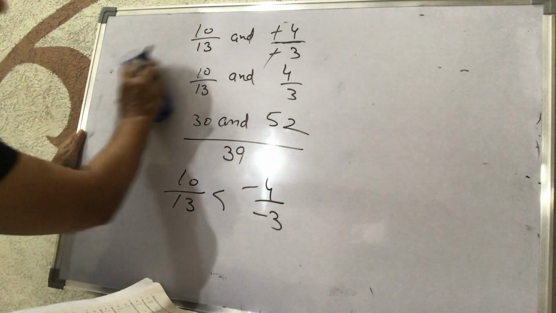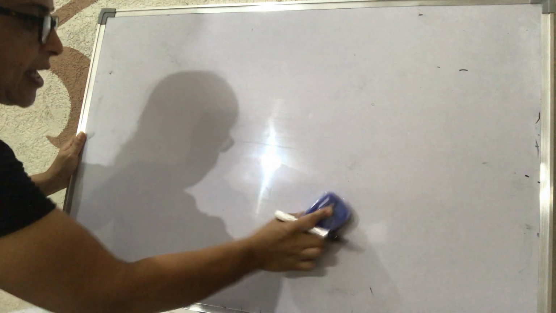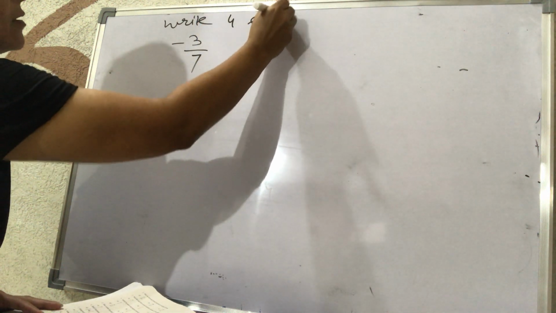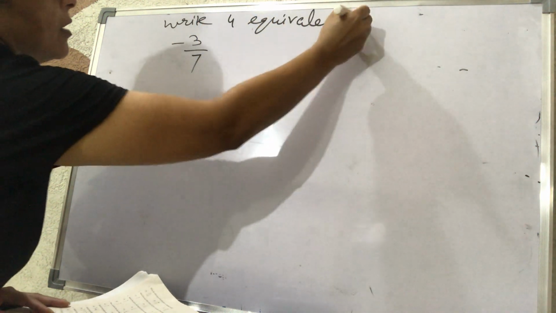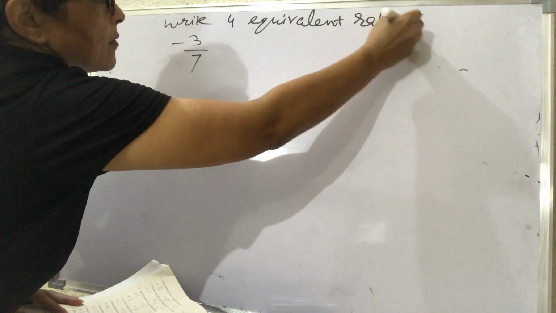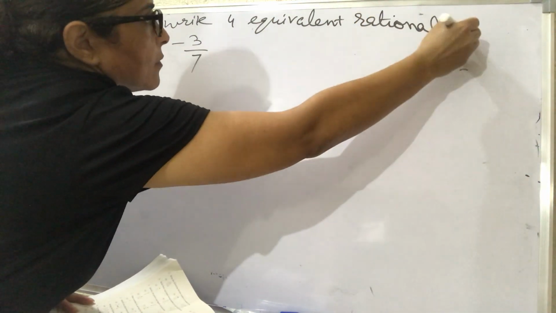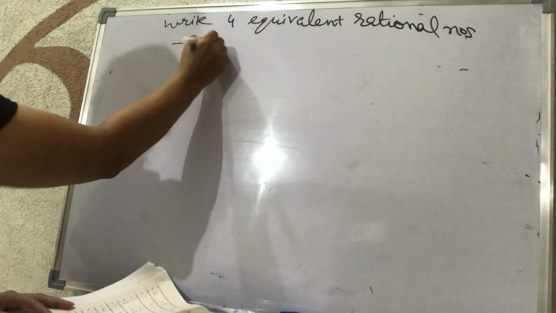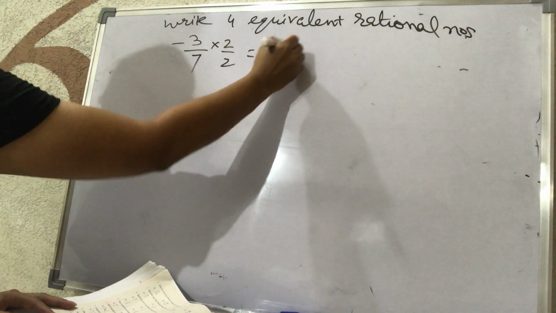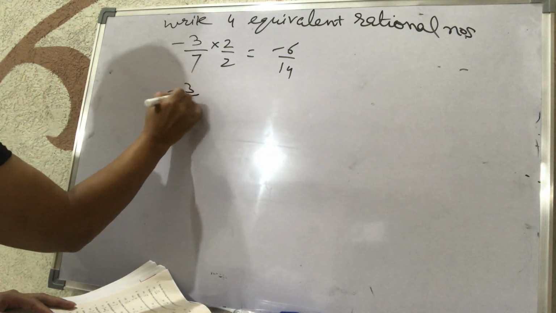If we have to write equivalent rational numbers, that will also be done as we have done for the fractions. Suppose we have a rational number minus 3 upon 7 and we have to write 4 equivalent rational numbers. So the first will be minus 6 upon 14.